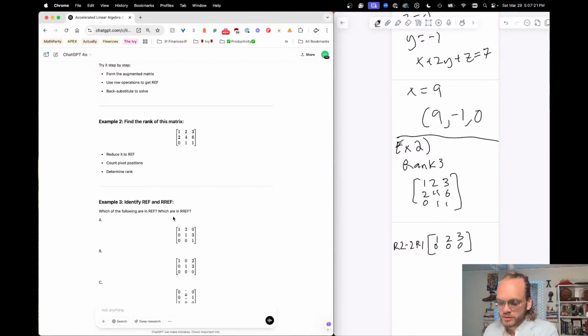And then for the last row, I want to get it to be 2 zeros to begin, not just 1. So I'm going to go 2R3 minus R1. Oh, that's not going to work, because I'll get rid of that leading 0 then. R3 minus R1 over 2. Yeah, that's not going to work either, is it?